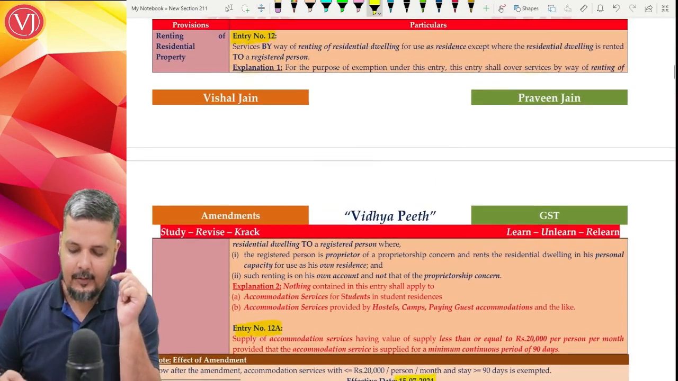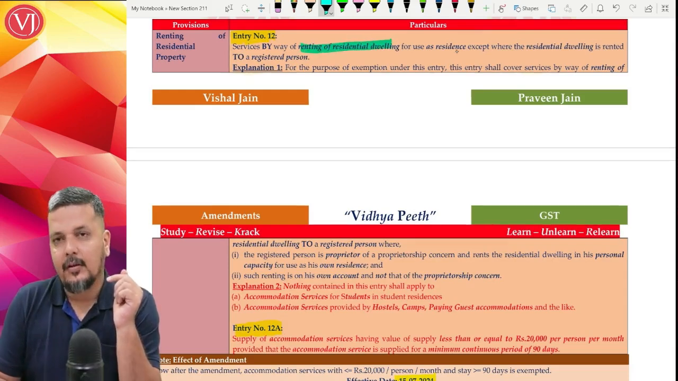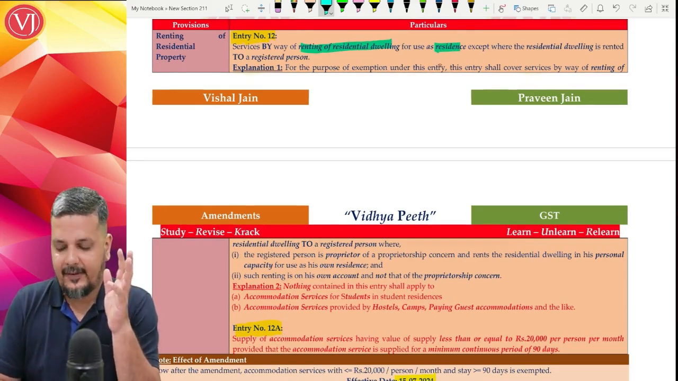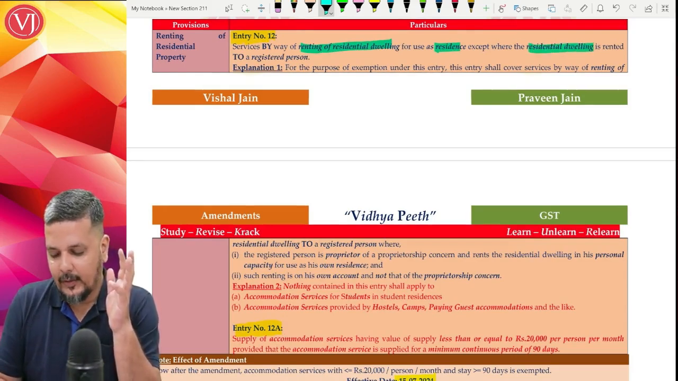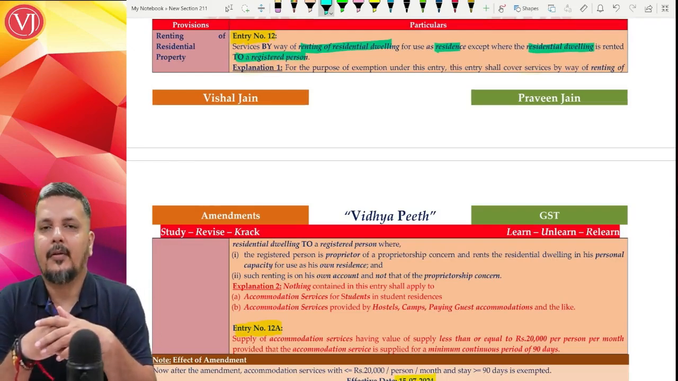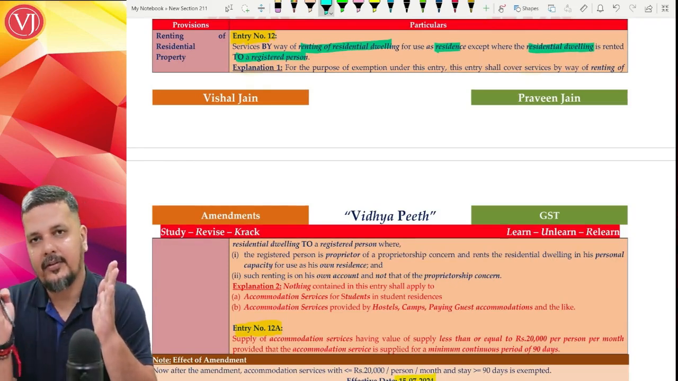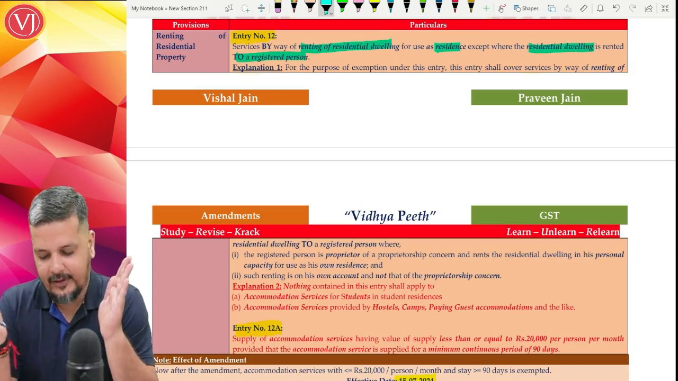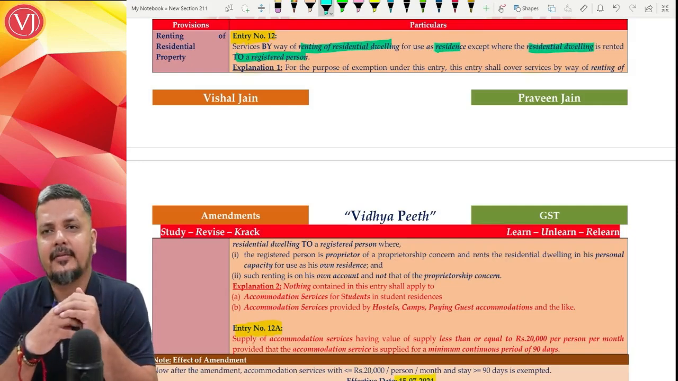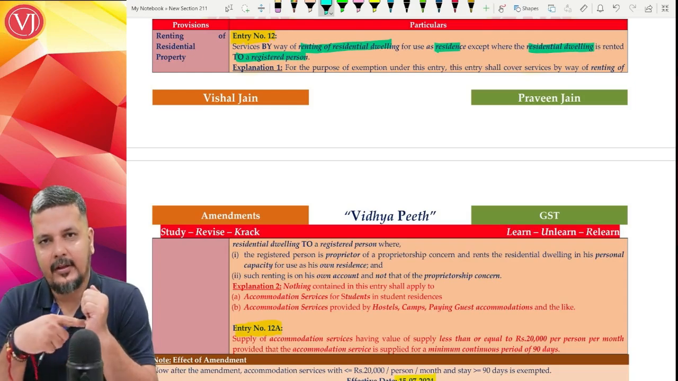Now basically entry 12 was talking about what? Renting of residential dwelling for use as residence is exempted except when the residential dwelling is given to a registered person. So if it is given to an unregistered person, it is exempted. Renting of residential dwelling to an unregistered person is exempted. If it is given to a registered person, then it is not exempted. It is taxable under RCM. So that is this particular understanding.